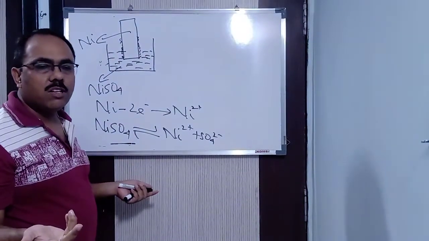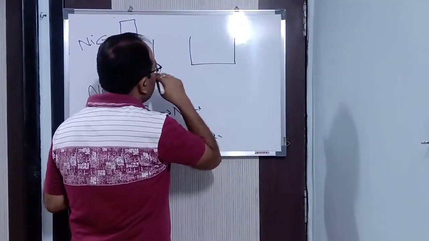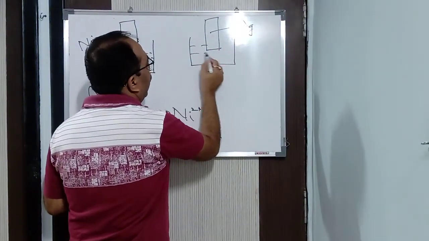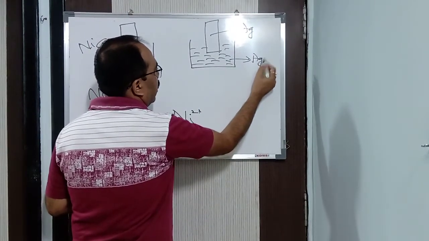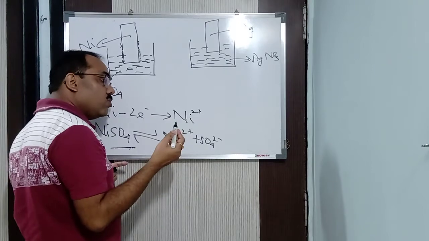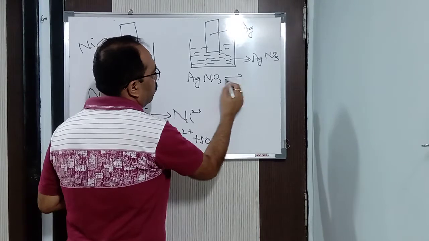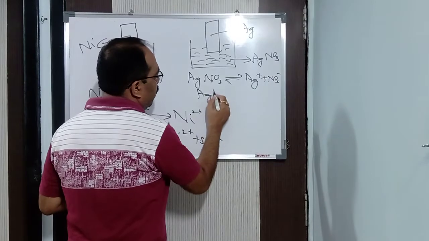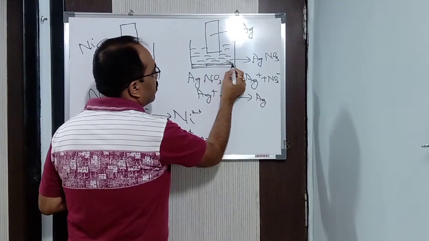Same thing for reduction potential. In case of reduction potential, suppose I take here a silver electrode, and I am taking silver nitrate solution, AgNO3 solution. So silver has a tendency, not to lose, but to gain electrons. Why? Because AgNO3 first will dissociate to give you Ag+ and NO3-. So Ag+ will gain electrons, it has a tendency to gain electrons to form Ag, which is going to settle here.